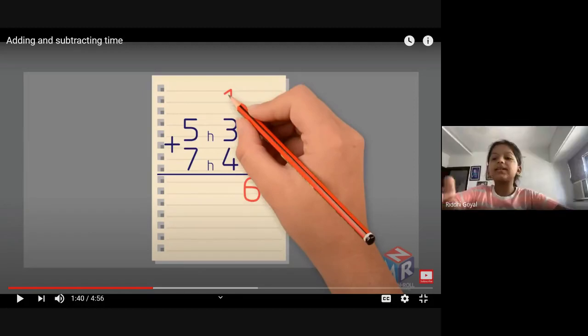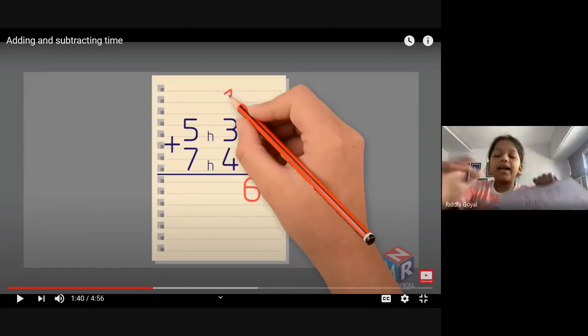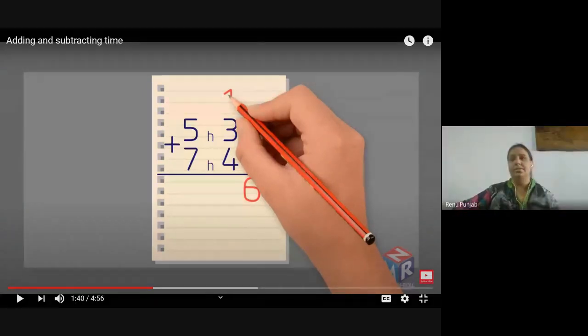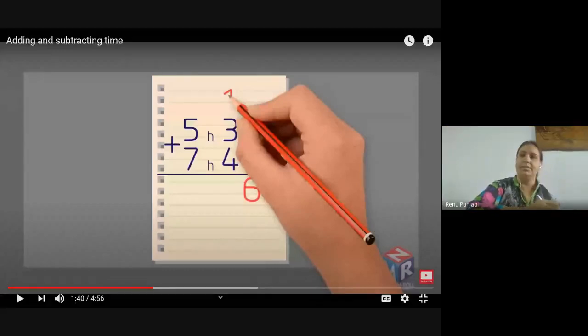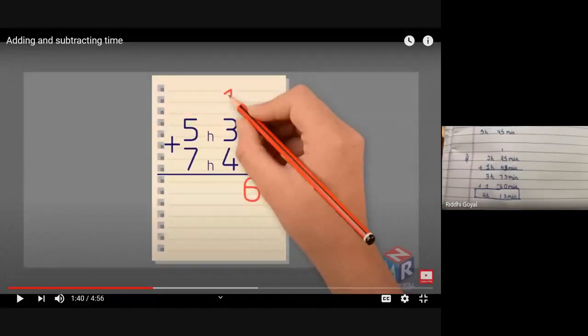Tell me, like this one, it was 22 hours, 25 minutes plus 1 hour, 48 minutes. Add it and tell me the answer. Let me also write the question. Let me see, what is your question? 2 hours, 25 minutes, plus 1 hour, 48 minutes.